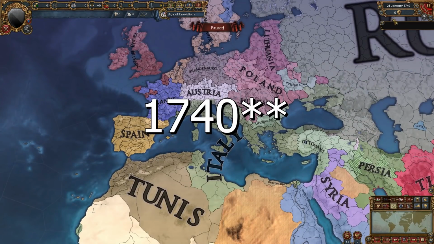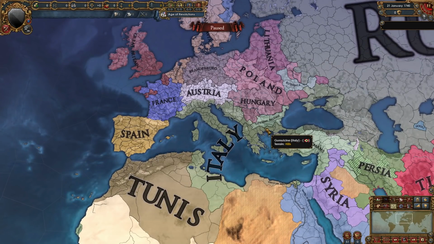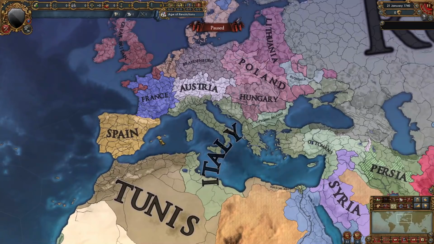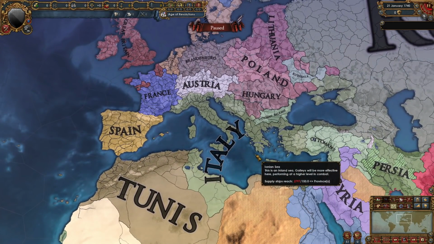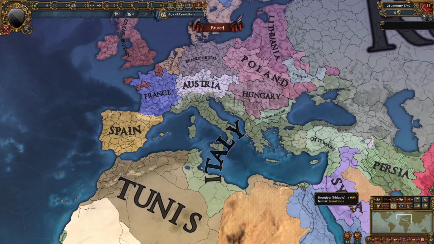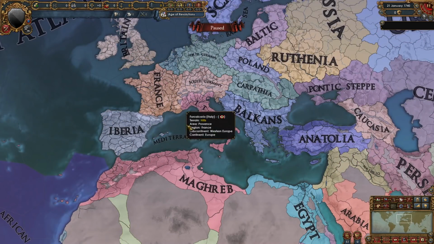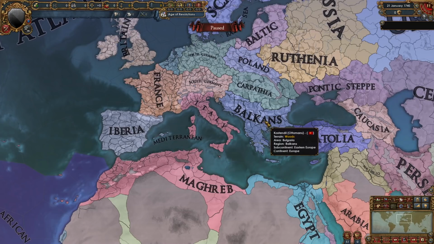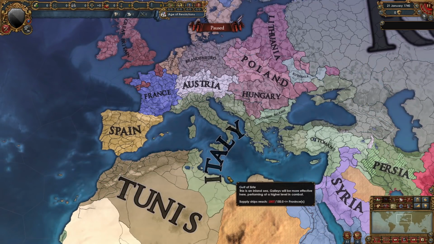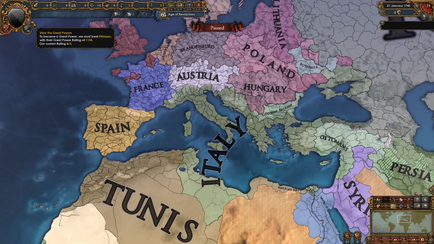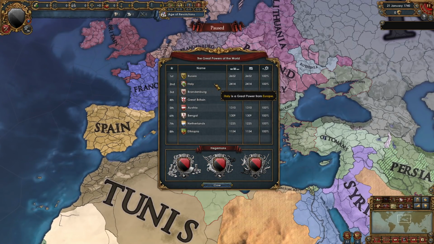So it's 1940 right now, and there's been some major blobbing going on. I mean, just look at Italy. They are massive. I think they might be the MVP in this scenario so far, basically. Of course, they do own all of Italy. They have expanded into the Balkans significantly, in Anatolia and in the Maghreb, and they are looking really strong right now, but they're still number 2 on the great powers list.